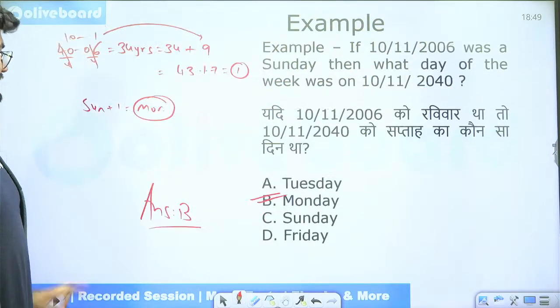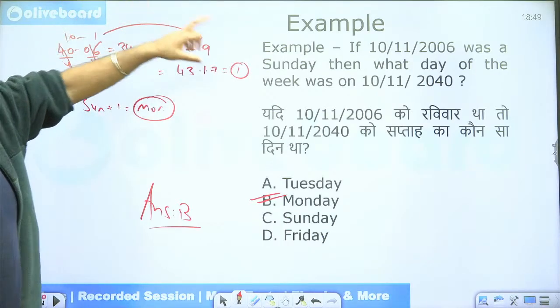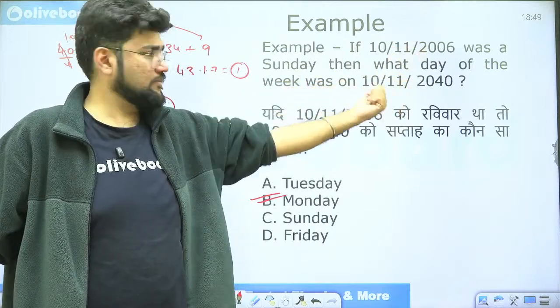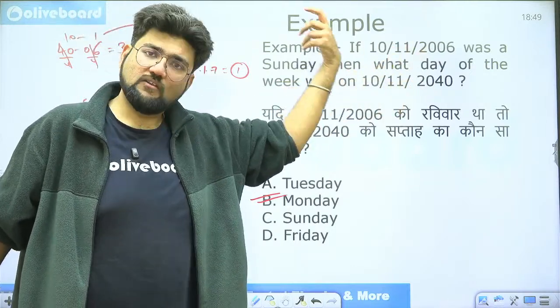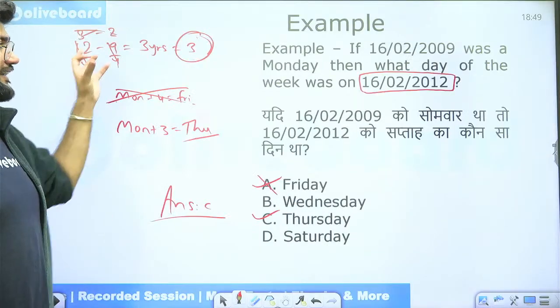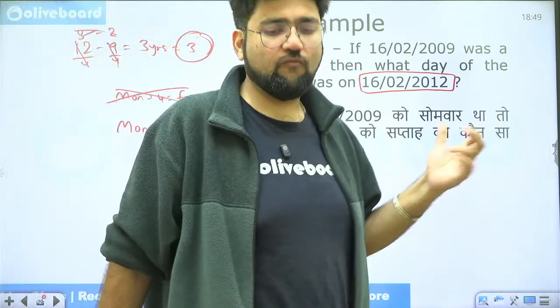So right here also I did the same thing. 40 was divisible by 4, but it did not create a problem because the dates were quite clear here. So we were not bothered about it being a leap year because we were already going till 10 November. So leap day was already counted here. But here it was not. Hence, that gave us a value of caution. Understood? So far, so good, clear.